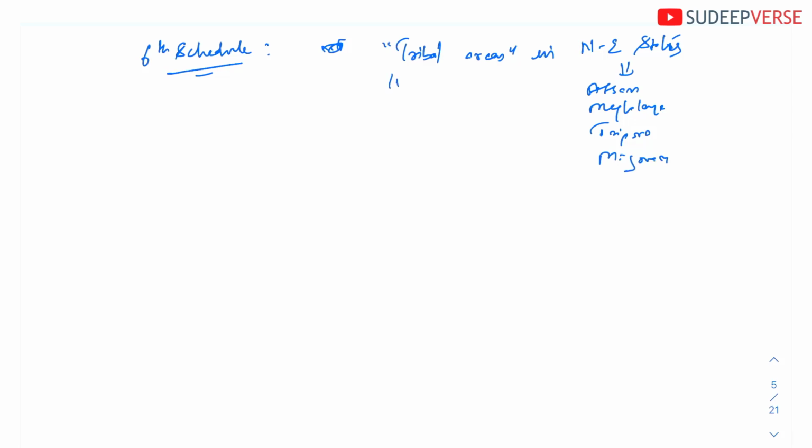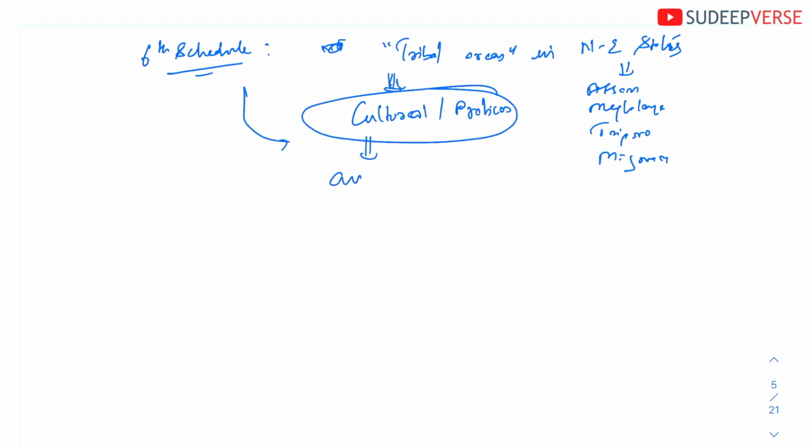Okay, because here the protection is not just of land or resources, the protection is much broader, coming from a cultural and practices angle. Because it is much broader, obviously the sixth schedule will provide more autonomy compared to the fifth schedule. Okay, that is one. And how does it provide more autonomy?